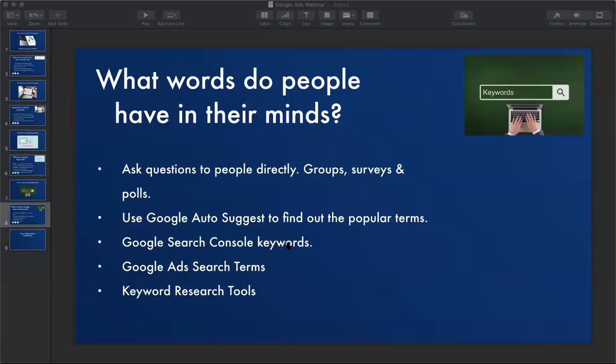So what I want to know is what are the keywords you have in mind when it comes to learning digital marketing. I'm going to ask you a question and give you a link where you can put the answer. What are your challenges, aspirations, and desires when it comes to learning digital marketing?